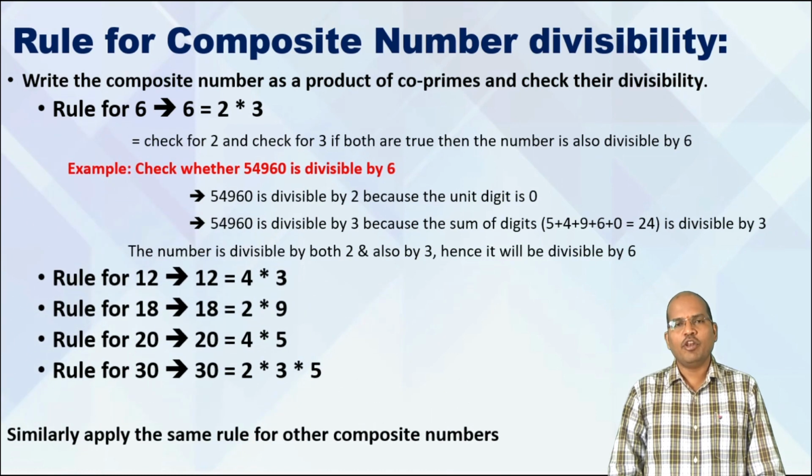Now similarly, when you want to go with other numbers, the rule for 12 is to write 12 as 4 into 3. Keep in mind, write that number as a product of coprimes only. You cannot write 12 as 2 into 6 because 2 and 6 are not coprimes. 12 is 4 into 3, and 4, 3 are coprimes. Similarly, 18 is 2 into 9, 20 is 4 into 5, 30 is 6 into 5, and 6, 5 are coprimes. Again, 6 is 2 into 3, so it is 2 into 3 into 5. So this is how we check the divisibility rules for composite numbers.